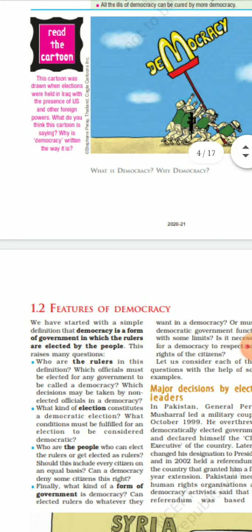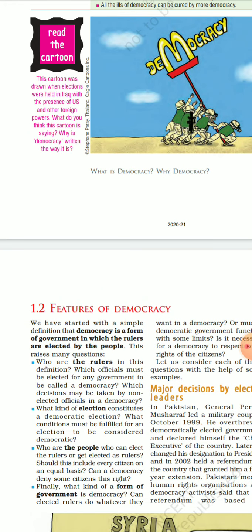So if we move ahead, what are the features of democracy? We have stated that in simple form, democracy is the form of government in which the rulers are elected by the people. This raises many questions. Who are the rulers in this definition? What kind of election? Who are the people? And what is the final form of government? We'll discuss each point one by one.